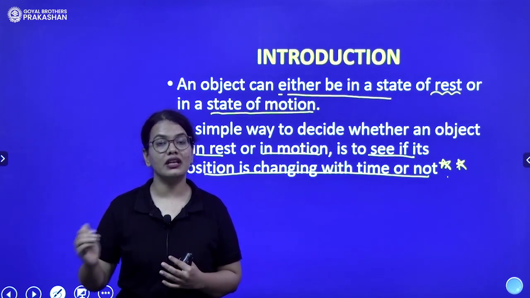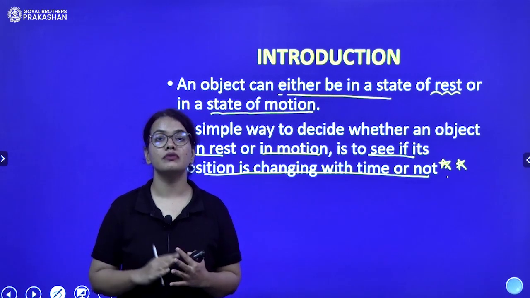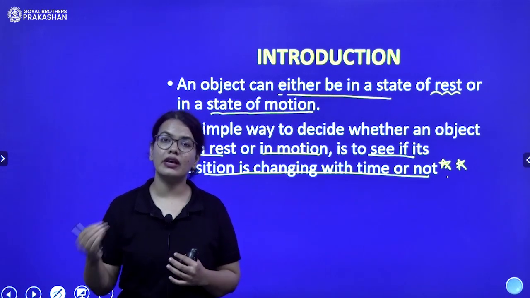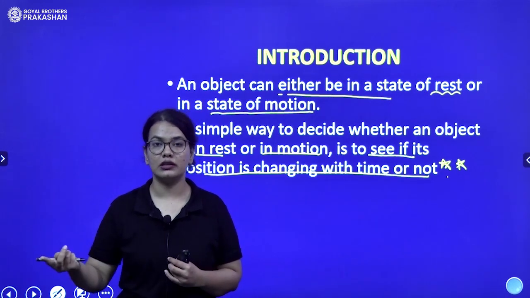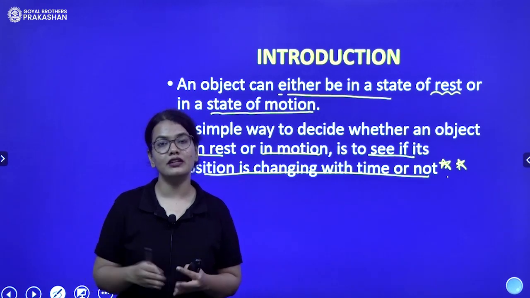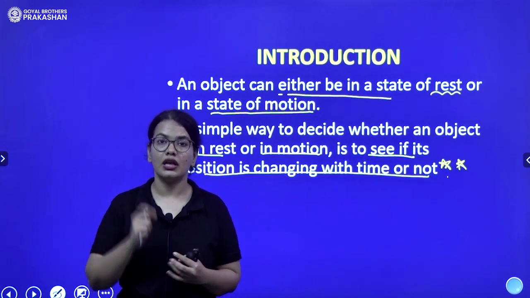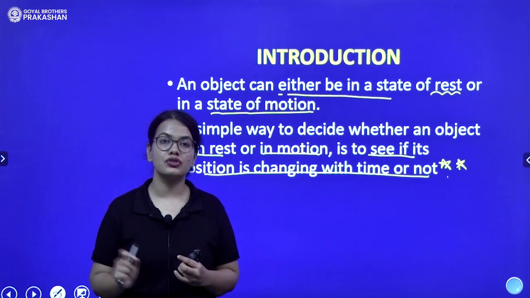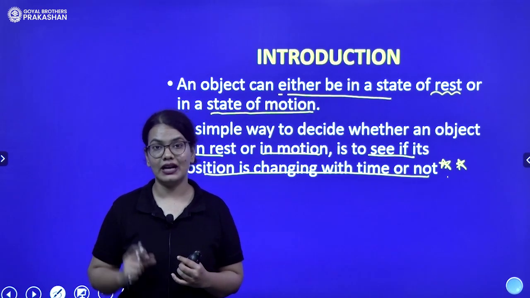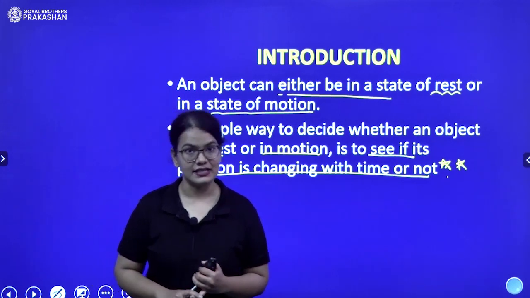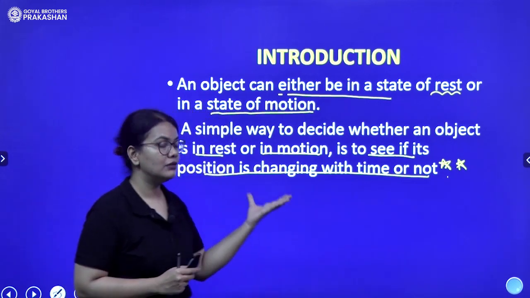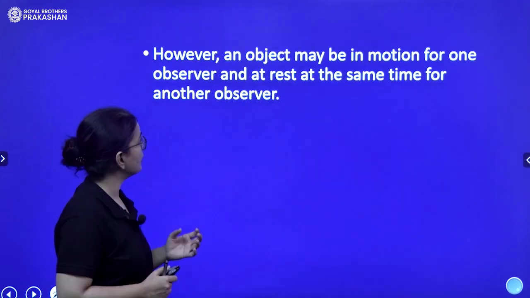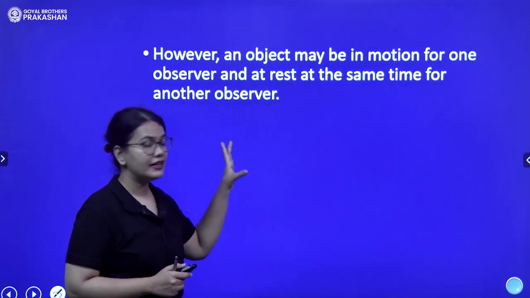Now suppose there is a tree in front of your house. You note down the position in the morning, and when you came back from your school, you again noted the position, and when you went to sleep, you again noted the position. At all the 3 time intervals, the position of the tree was the same. That means the tree is at rest. So I hope both the terms rest and motion are clear to you. However, this is very important.